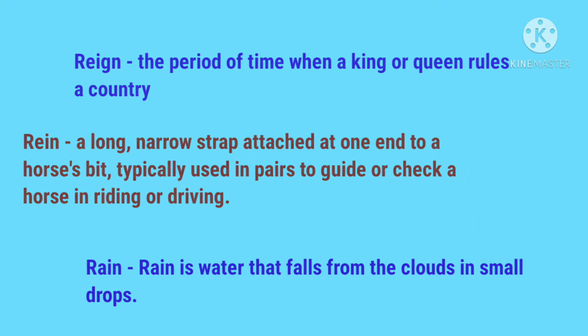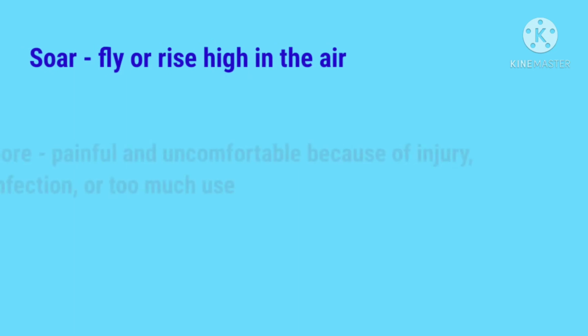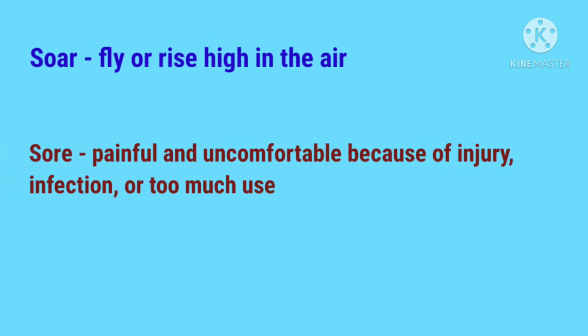drops. The next two confusing words are SOAR, soar, and SORE, sore. So the word with the spellings SOAR means fly or rise high in the air. And the word with the spellings SORE means painful and uncomfortable because of injury, infection, or too much use.